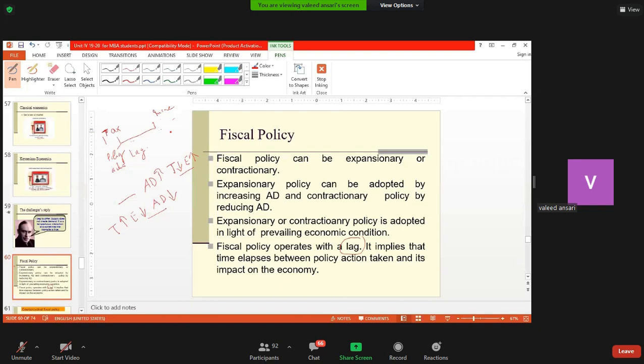But there is one more thing which will make things slightly more involved, and let me point it out. When any policy action is taken, the first thing is that you should recognize that there is a problem.